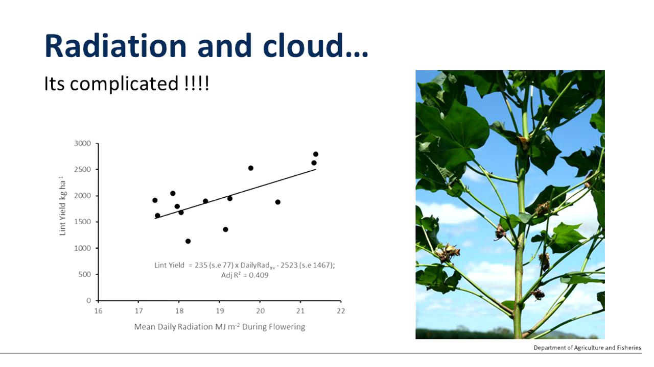And this figure here depicts lint yield on the y-axis versus mean daily radiation on the x-axis during the flowering period. And you can see that as average daily radiation decreased per megajoule during that period, lint yield decreased by a little bit more than a bale per hectare. However, this relationship only described about 40% of what was going on in terms of lint yield.